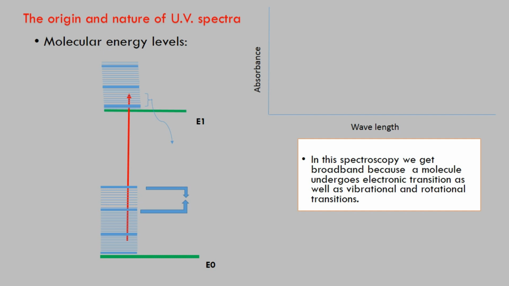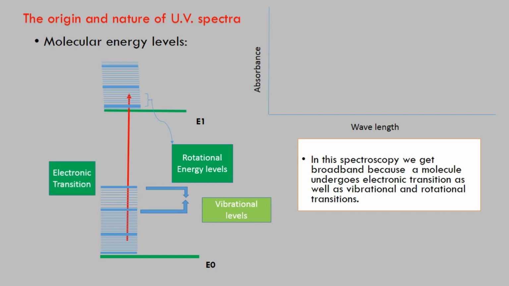This is because each electronic transition level or energy level consists of superimposed rotational and vibrational levels. Hence, a molecule undergoes electronic transition as well as vibrational and rotational transitions. Because of these, so many possible transitions, each differing slightly from the others, take place, giving rise to electronic transitions consisting of a vast number of closely spaced lines, and this results in a broadband. One more thing: if the temperature is lowered, then rotational energy transfer processes are slowed down or stopped in a collection of molecules, and thus we can obtain fine structure.